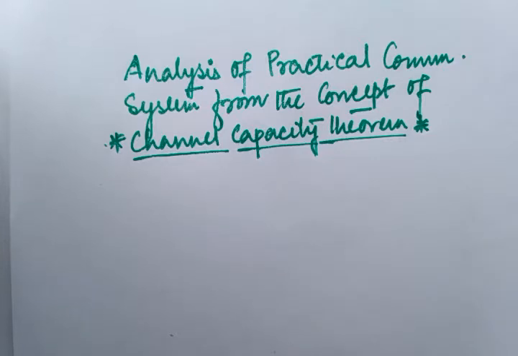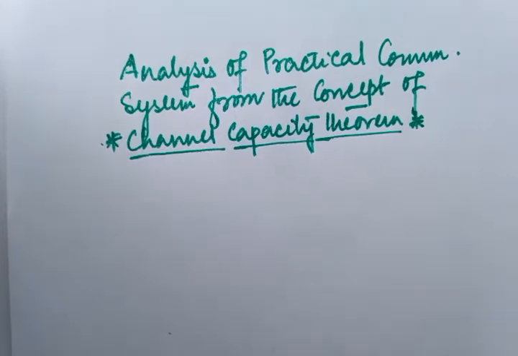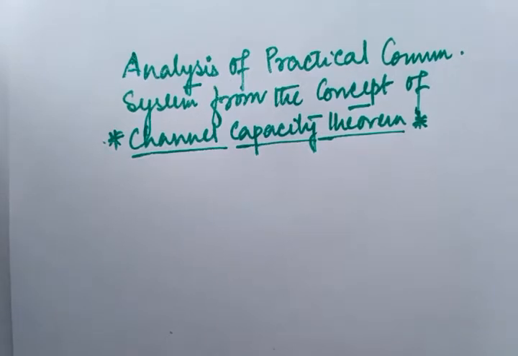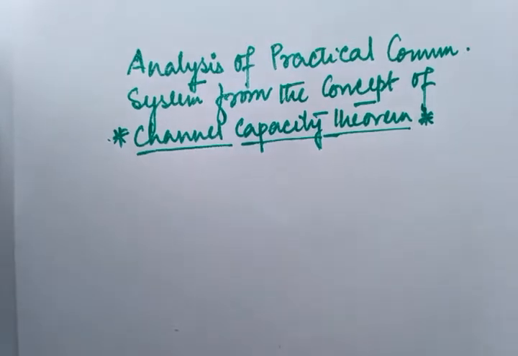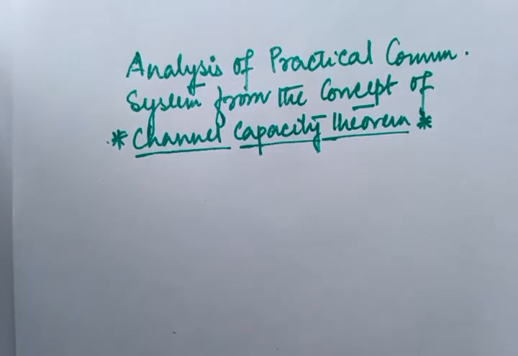Capacity criteria, right? So today I will discuss the analysis of practical communication system from the concept of channel capacity theorem, right? Because you have already come to know that most of the questions of the GATE may come from your first module. So linear block code, BCH code, cyclic code are not so important for your GATE, but the first two modules are really very important, right?